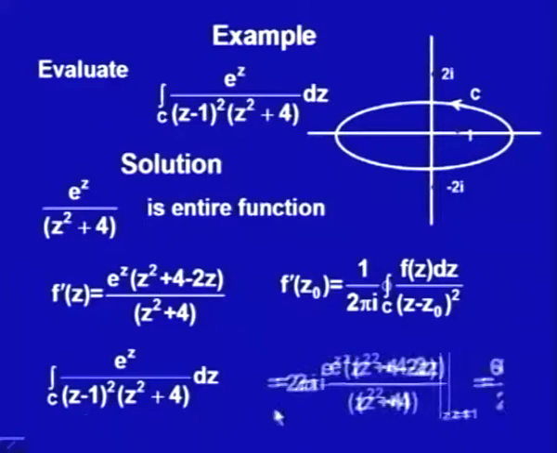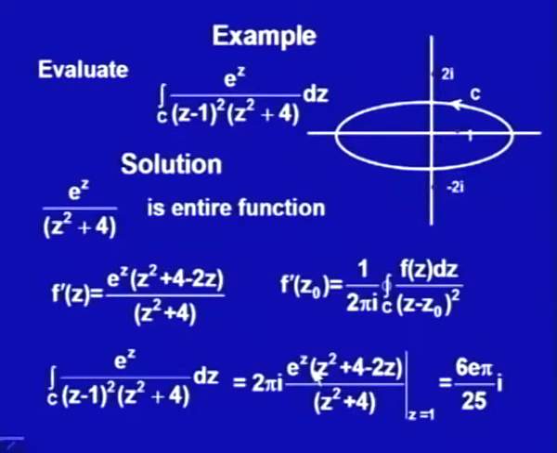I would get this integral as e to the power z into (z square plus 4) minus 2z upon (z square plus 4) whole square, evaluated at z is equal to 1. Evaluated at 1, you will get 6 e pi over 25 i.